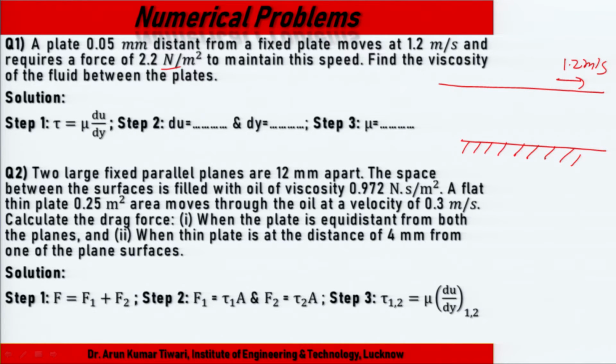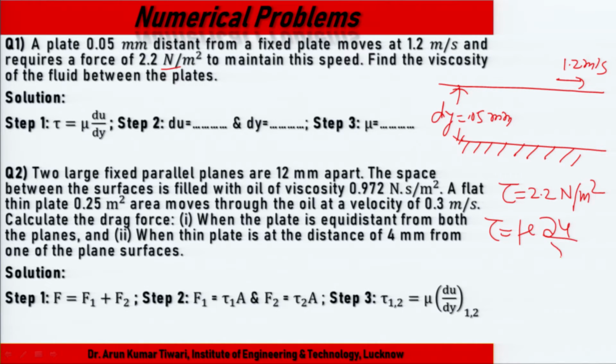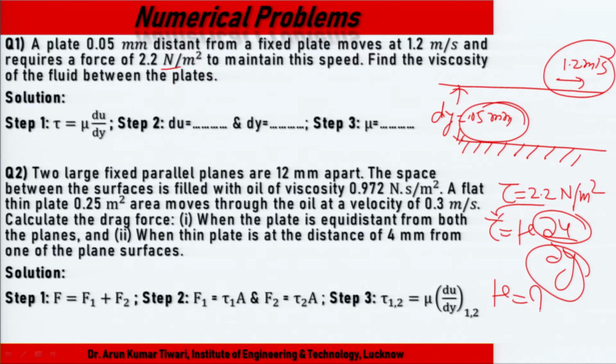The space dy is 0.05 millimeter. The force per unit area, meaning shear stress, is 2.2 Newton per meter squared. By tau equals mu du over dy, we can easily find the viscosity mu.